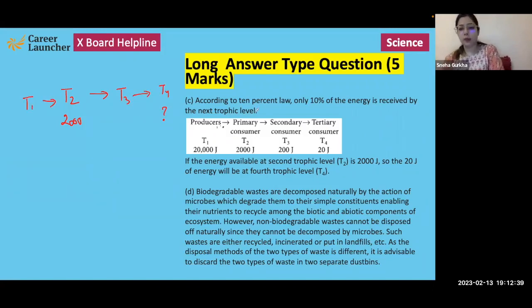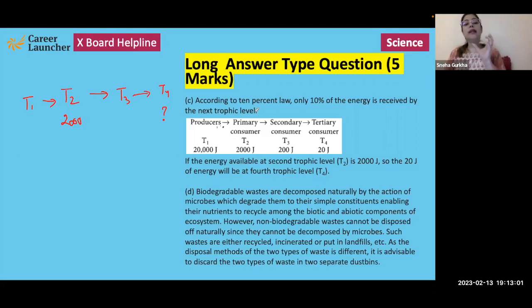So we know that there is a 10% energy rule, that only 10% of the energy is passed on from the previous trophic level to the successive trophic level, because most of the energy is lost as heat, or in the metabolic processes of the organism.